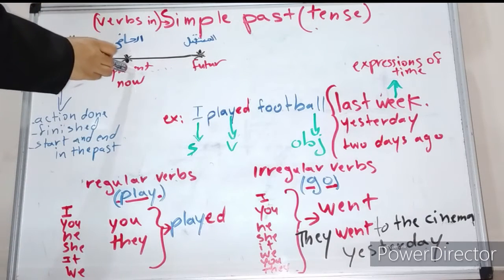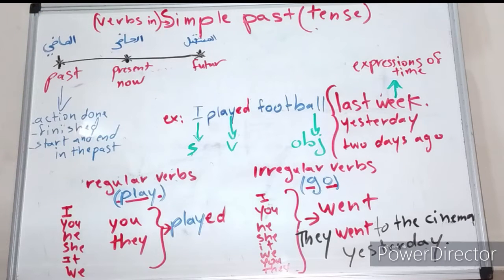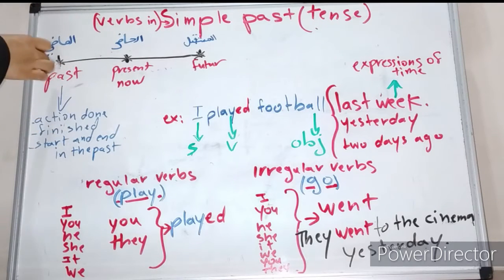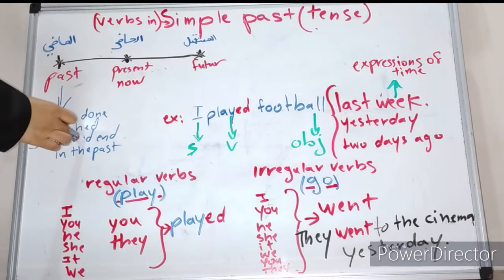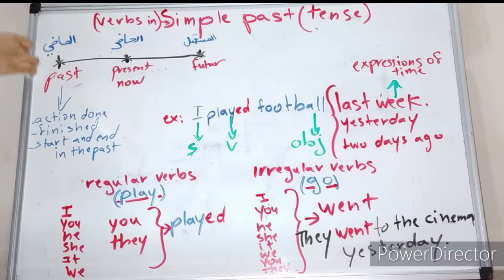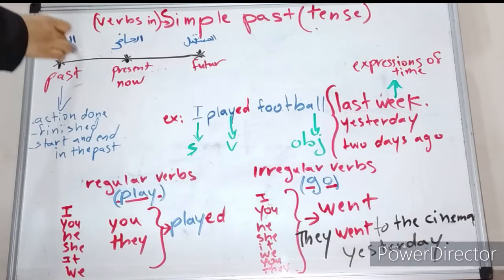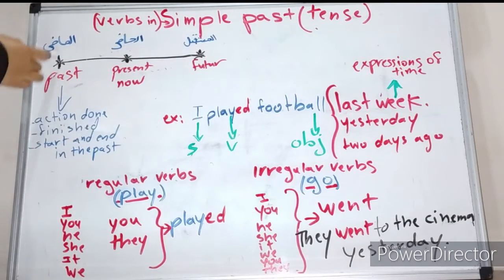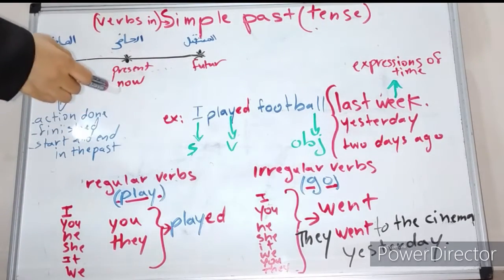It comes before the present, and the action in the simple past starts in the past and finishes in the past. It means any action which happened in the past and was done in the past, or finished in the past, or starts and ends in the past. So it starts here, and it finishes here, and it doesn't exist here or here. So we call this simple past. Okay, so let us see some examples.